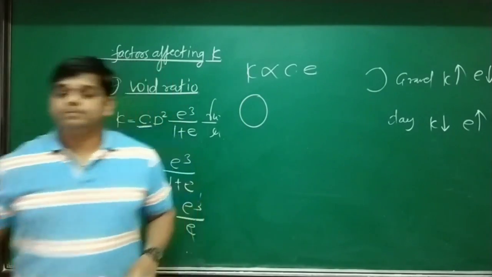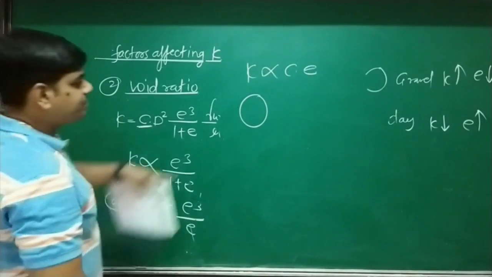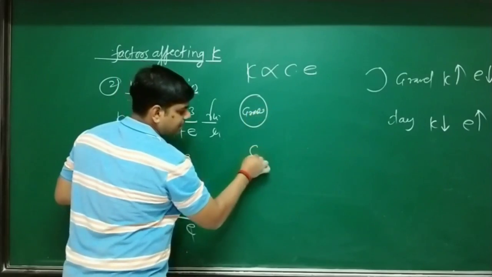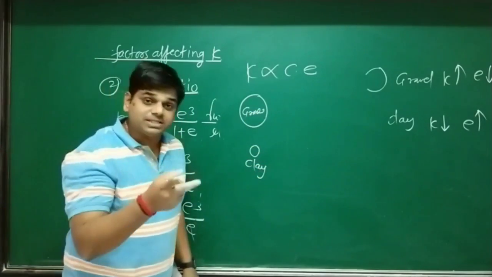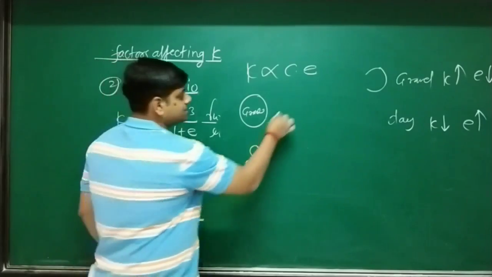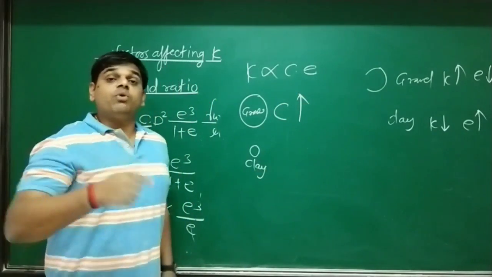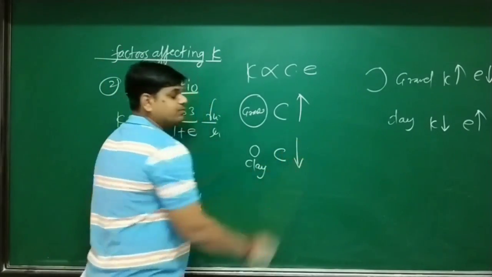Look at the board. Suppose this is the gravel and this is the clay particle. So shape constant C is more for gravel and shape constant C is less for clay.